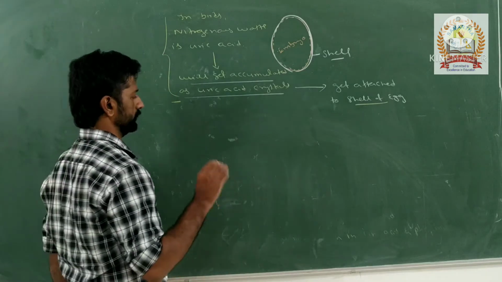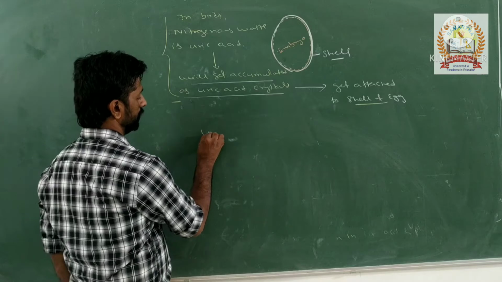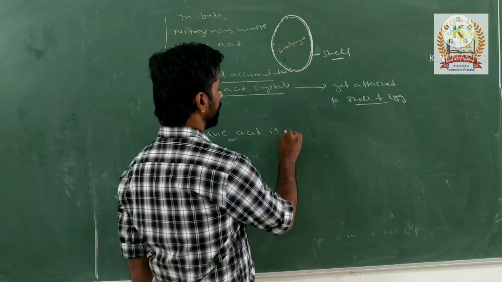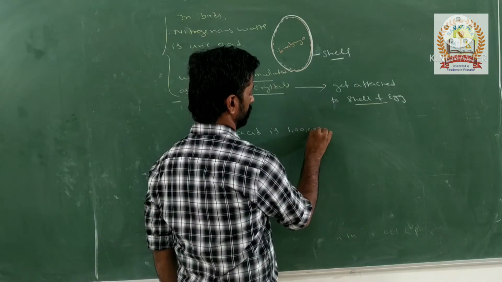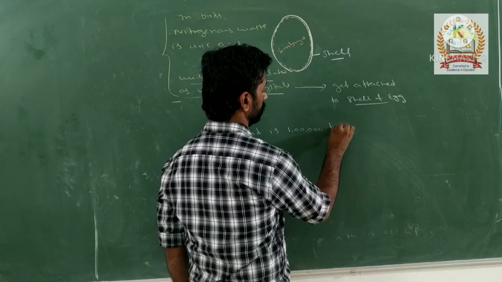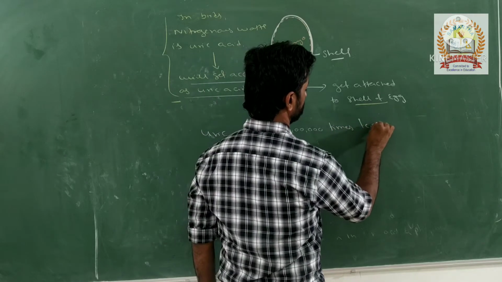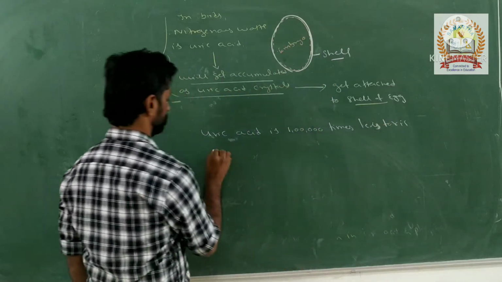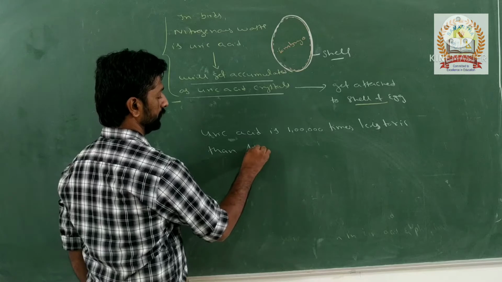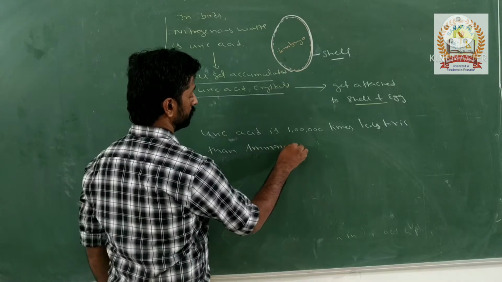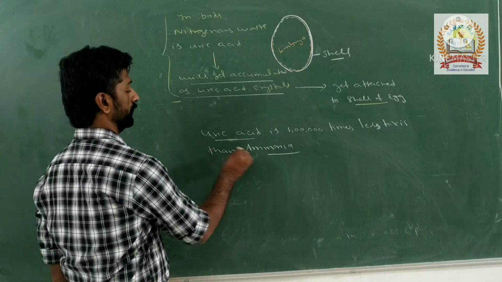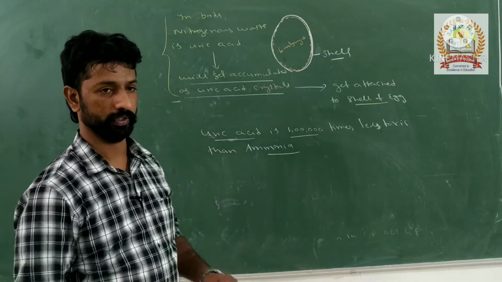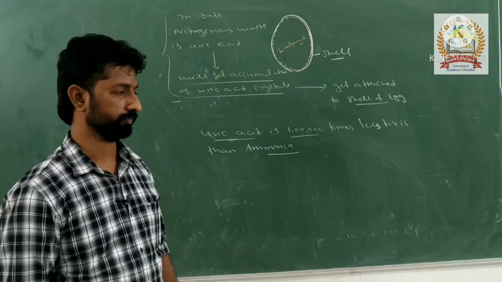Particularly about uric acid, it is mentioned that uric acid is 1 lakh times less toxic than ammonia. So remember these numericals. Okay.